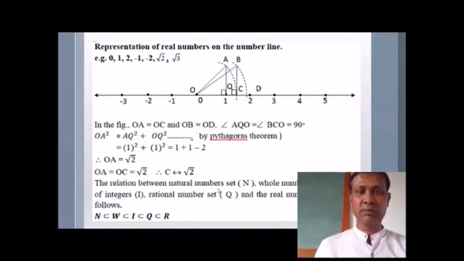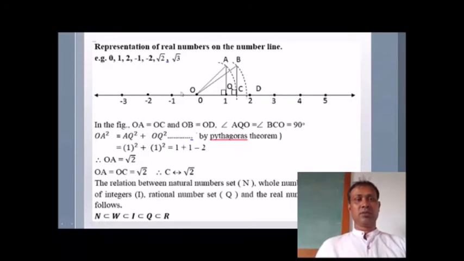Representation of real numbers on the number line. You can observe this figure, how the real numbers 0, 1, 2, minus 1, minus 2, root 2 and root 3 are represented on this number line.